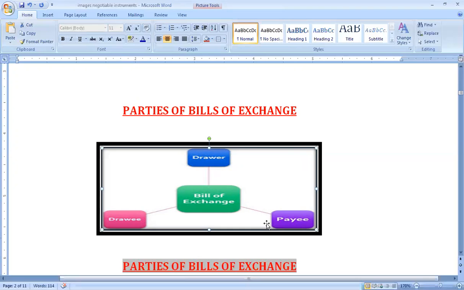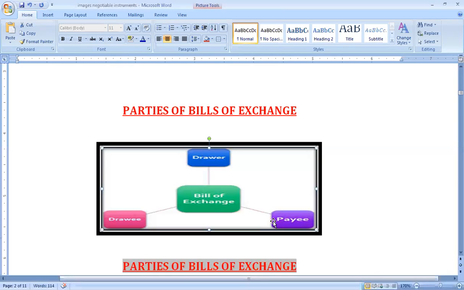So the person on whom that bill is drawn is called the drawee. Now the drawer can order the drawee to make payment to the drawer himself also on the due date, or he can also order the drawee, please make this payment to person C. Now there's a person C who has to recover some money from the drawer. So the drawer, instead of making payment himself to that person C, may ask the drawee to pay his due money to this third party C. So in that case, this C becomes the payee.